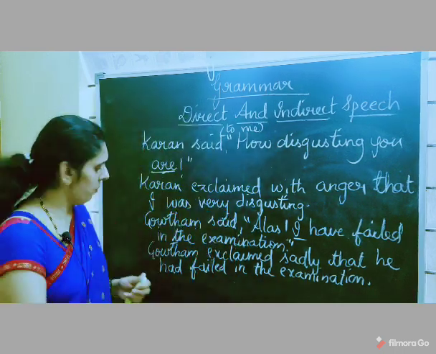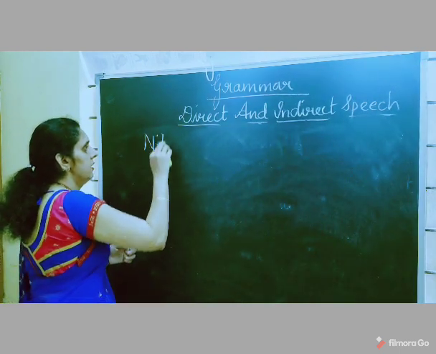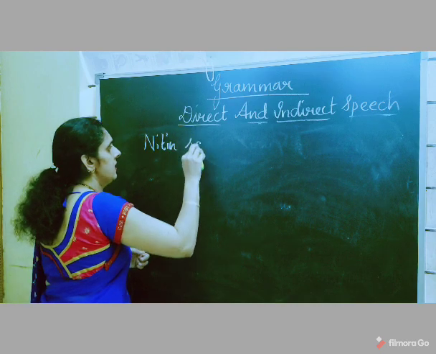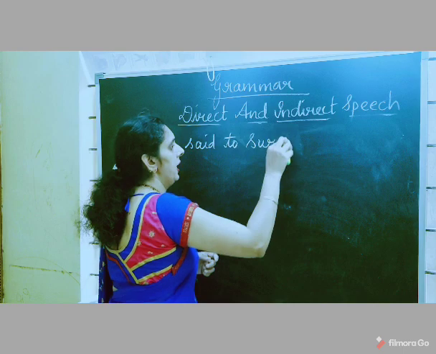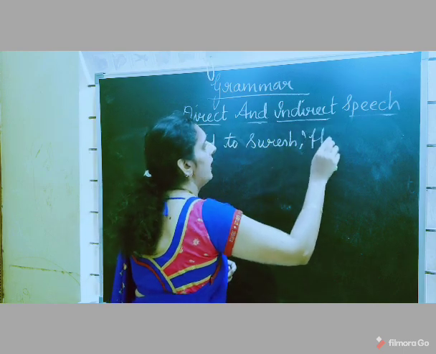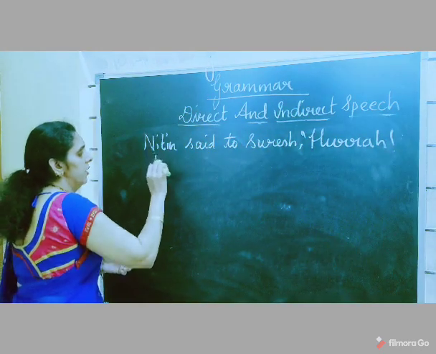Okay, shall I give a few more examples? Nitin said to Suresh, okay, "Hooray, I have won in the competition.